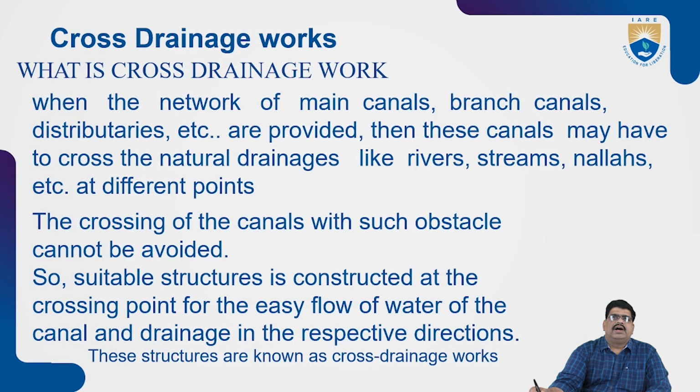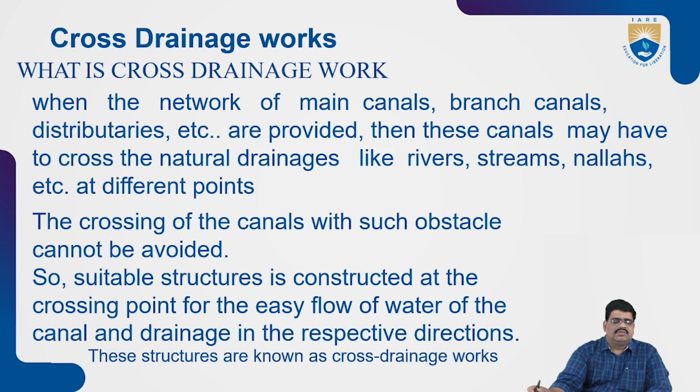Next, what is cross drainage work? What is meant by cross drainage work? When a network of the main canal, branch canals or distributary canals is provided, these canals may have to cross natural drainages like rivers, streams and nalas at different points.